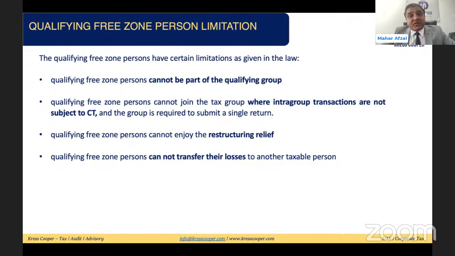They cannot enjoy the restructuring relief as well, and they cannot transfer their losses to another taxable person at the book value, but they need to transfer at the market value.